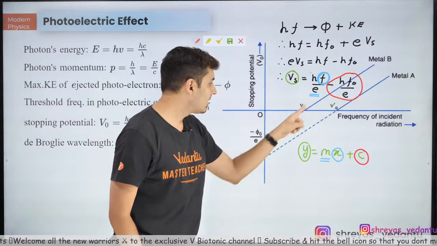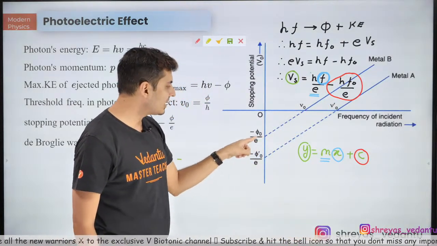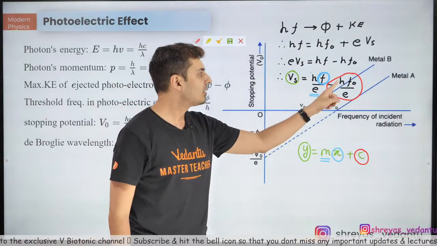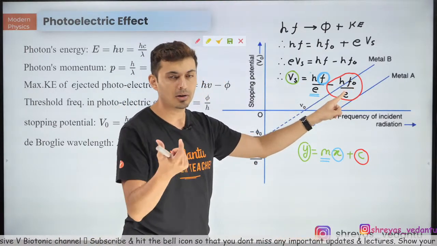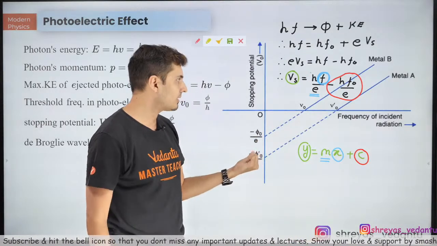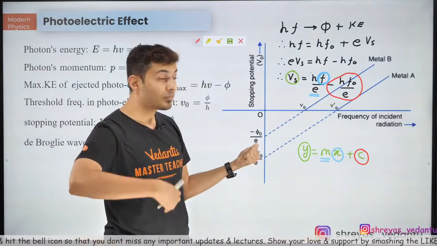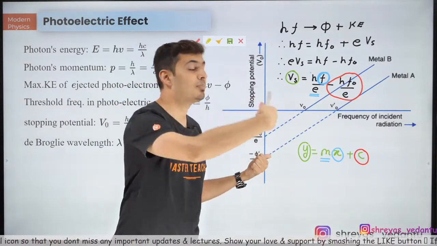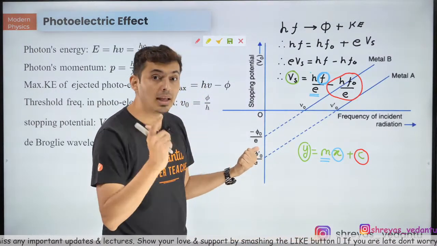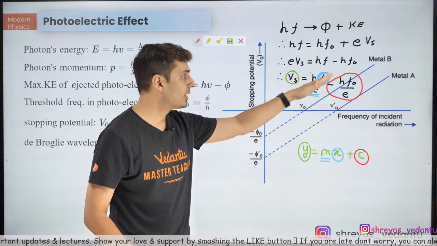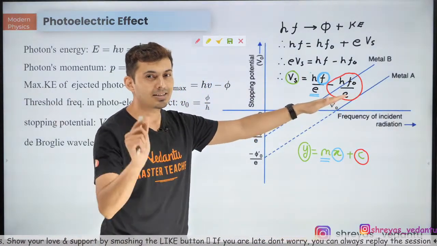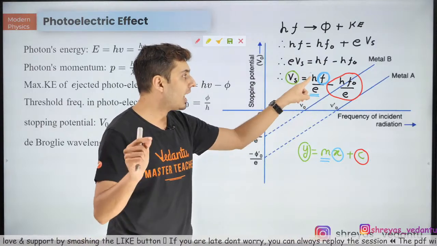If it is negative, that means it should hit here. That's why the graph starts from over here, which is minus phi naught by e. This hf naught is actually phi naught, or just phi, the work function. So this is work function by e, which makes total sense. If you change the material, the surface, or change to a different metal, remember one thing: the graph will shift but not the slope. The slope never changes. Observe what the slope is, h by e.